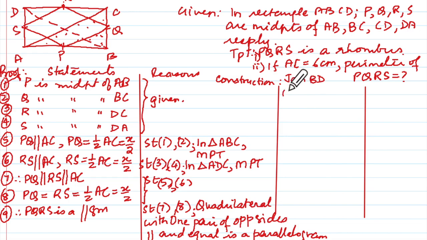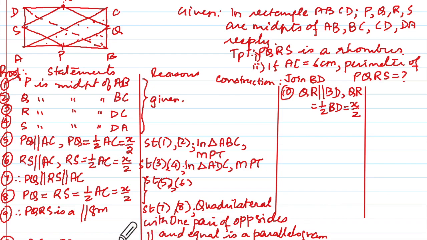So I will come to statement number 10 and I will say QR is parallel to BD and QR equal to half BD equal to x upon 2. Oh, this should be statement number 10 here. We'll write AC equal to BD equal to x.